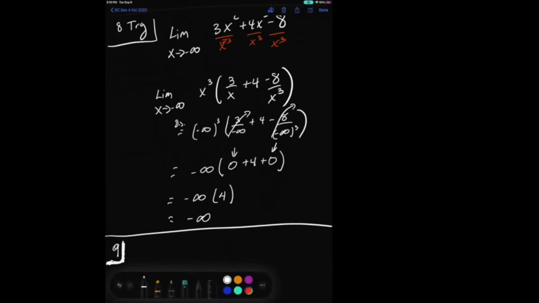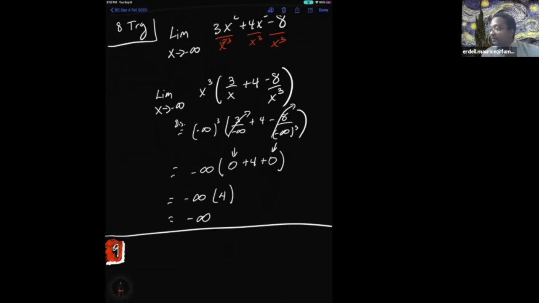And then for the negative infinity cubed on the left side, how did you get that cubed off? Why is it equal to 0?